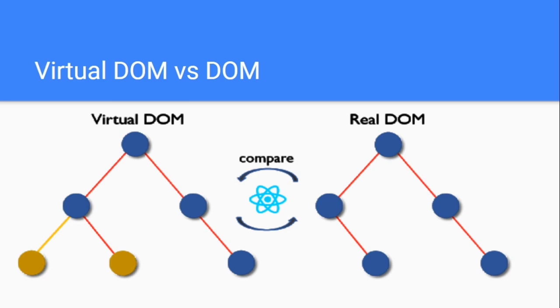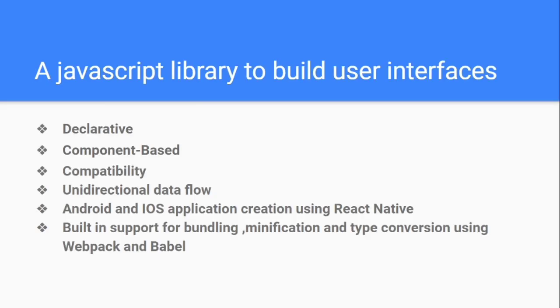The next point we have is Android and iOS application creation using React Native. With React, we can now develop mobile applications, mainly Android and iOS. There is a framework called React Native, which uses the same technology as the web. The only thing is some components will be new there. So if you know React, then you can develop Android or iOS applications also.